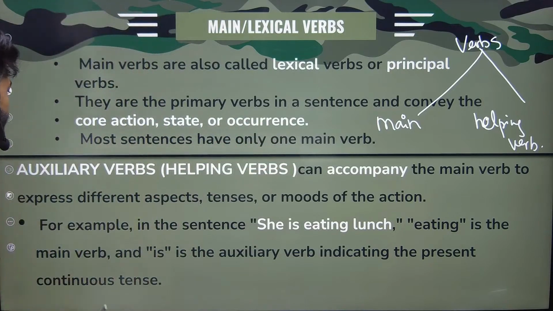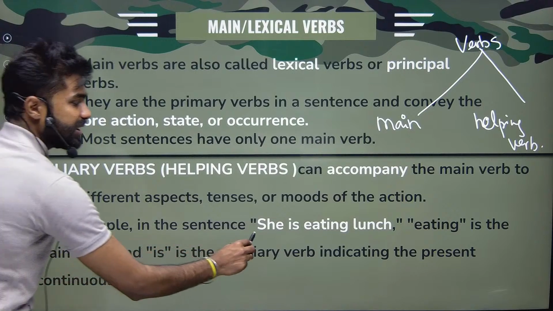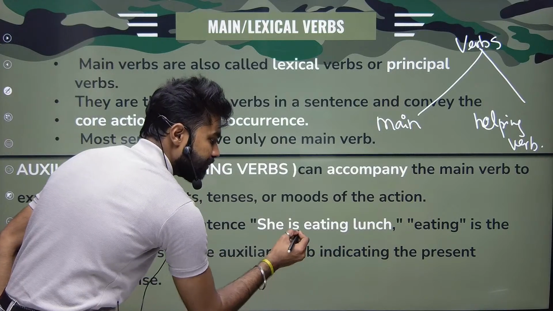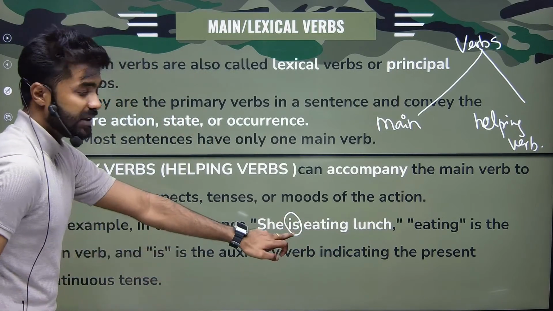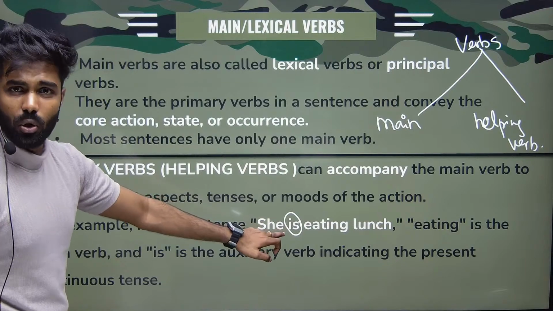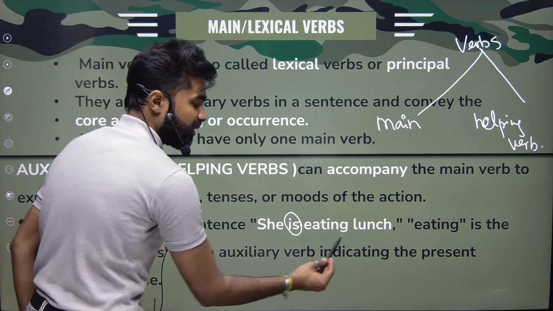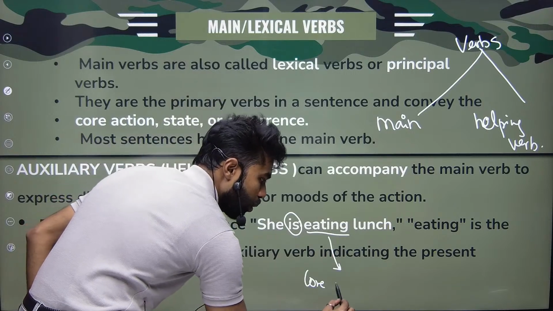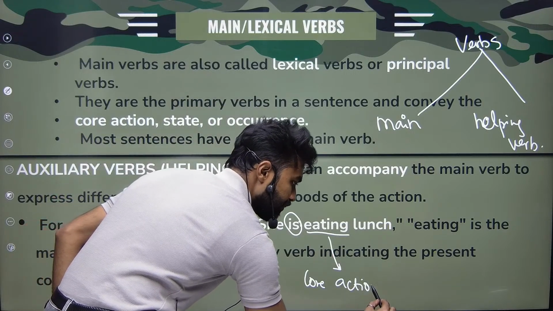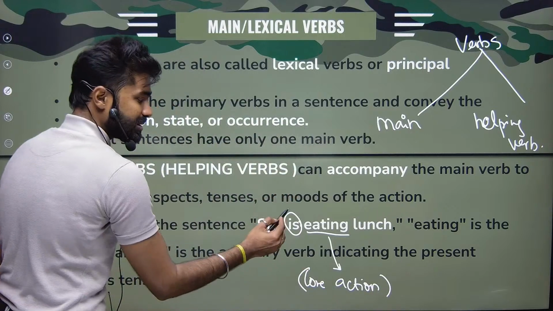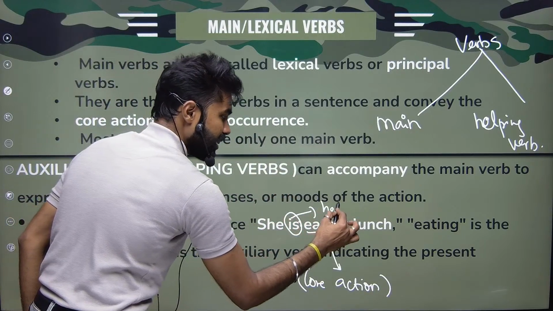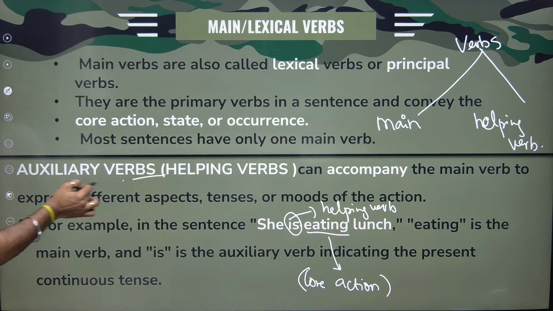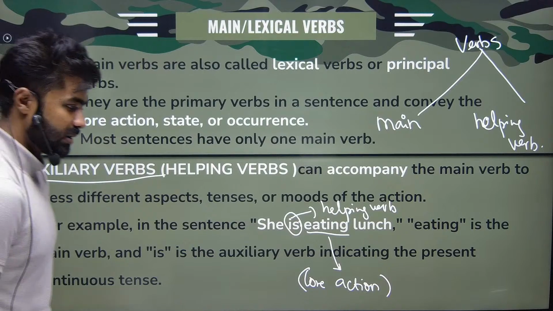Just a different name. For example, in this sentence, she is eating lunch. Now decode this sentence. Is it a core action? No, it is not a core action. Where is the core action? Eating. Eating is the core action. All right. So what is this? Is is just a helping verb, or I can call it my auxiliary verb. That's it. All right.